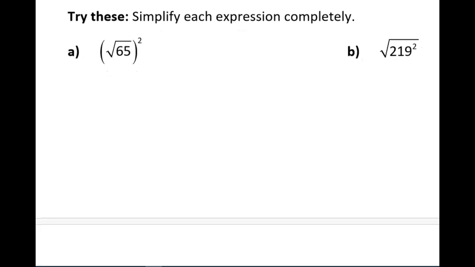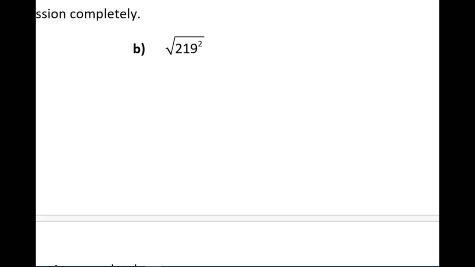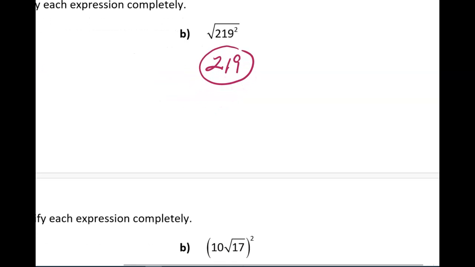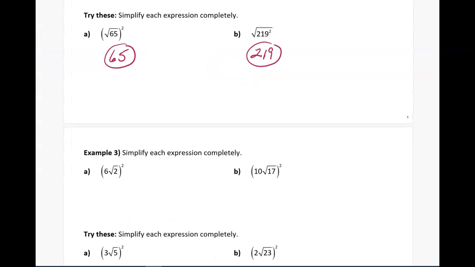Try A. Pause the video. That should have given you a result of 65. All right, let's try B now. The square root of 219 squared. And yep, that should have given you 219. No need to actually square 219. Just know that the square root undoes the squaring.